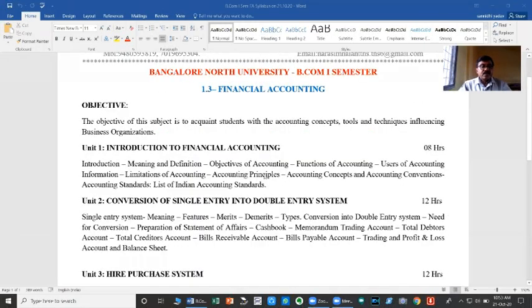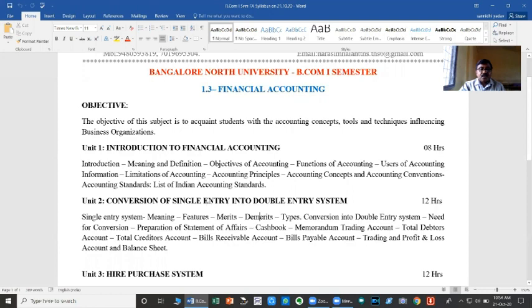The second unit of the syllabus is Conversion of Single Entry into Double Entry System. As you are aware of the single entry system in the second year PUC, where we record only one aspect of the transaction. Okay, it is a crude method. In respect of certain transactions, we are recording only one aspect, that is either debit entry or credit entry. In respect of certain transactions, we record both debit and credit parts of the transaction. But in respect of certain transactions, none of the parts are recorded.